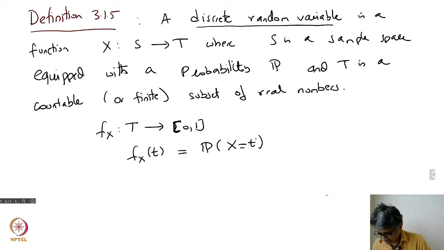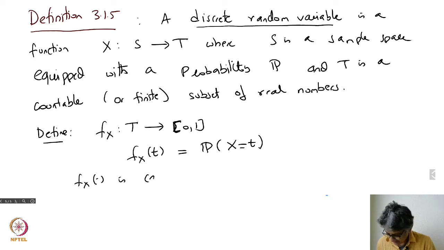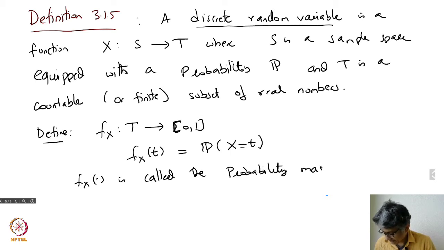Then f sub x is called the probability mass function of X.